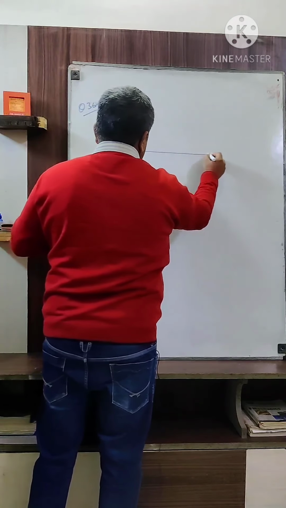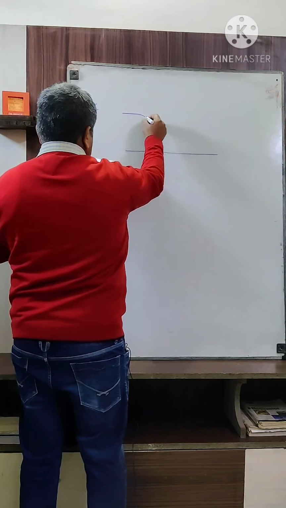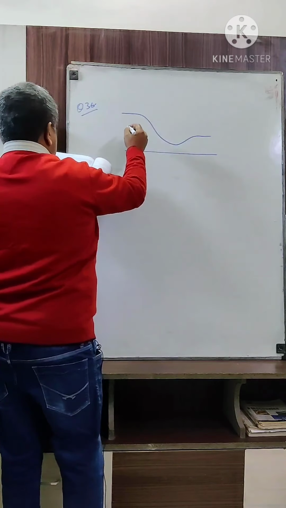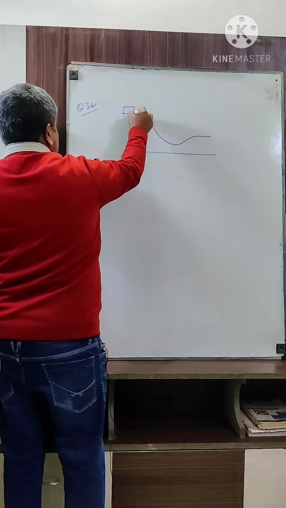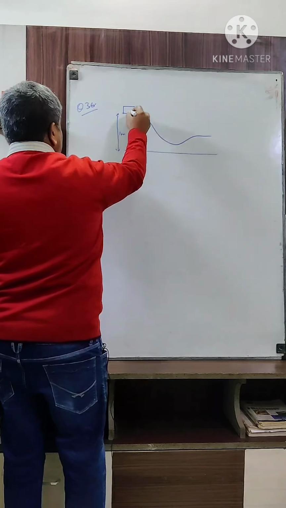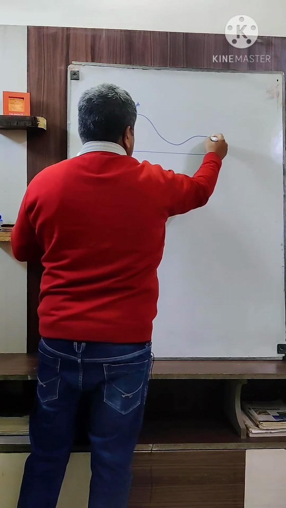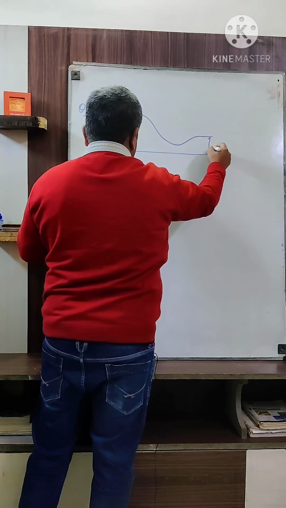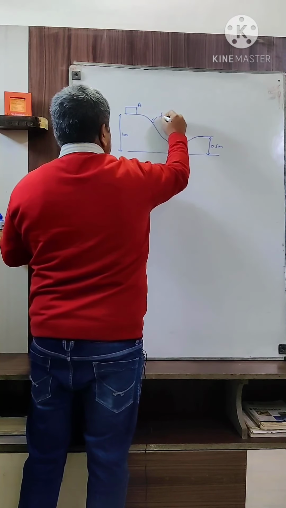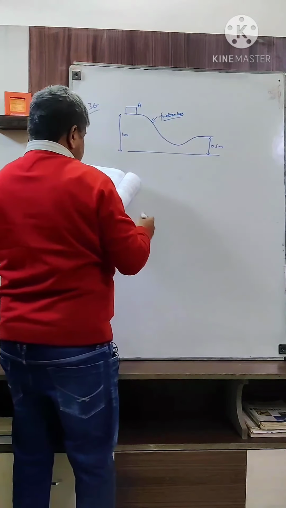So this is the diagram. This is the track. The block is kept here at a height of 1 meter from the ground, at A, and this is the track, and here the height is 0.5 meters. This is frictionless. It is important to note that there is no friction.